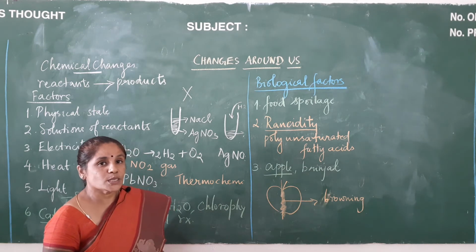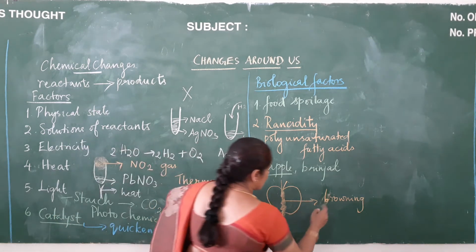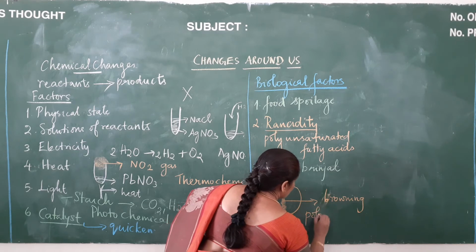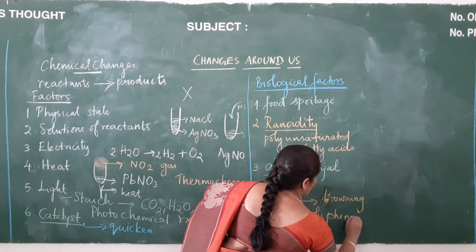Why do you call that process browning? How does that happen? Because of polyphenol oxidase.